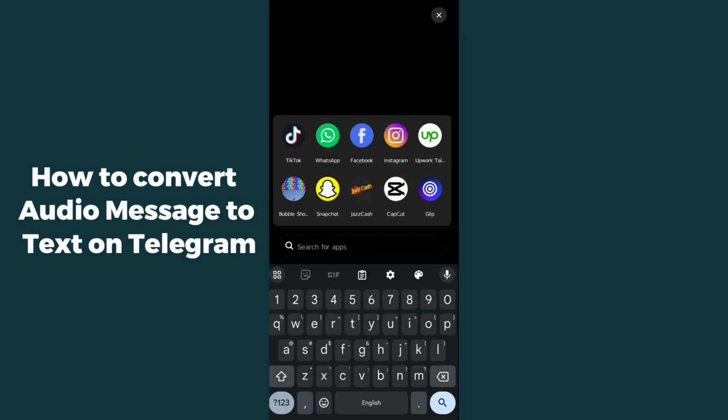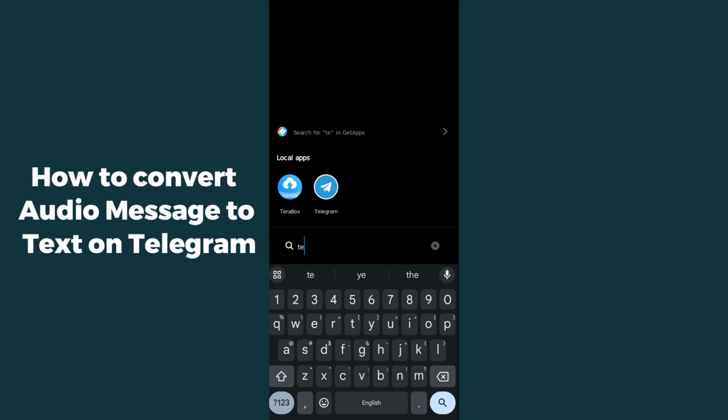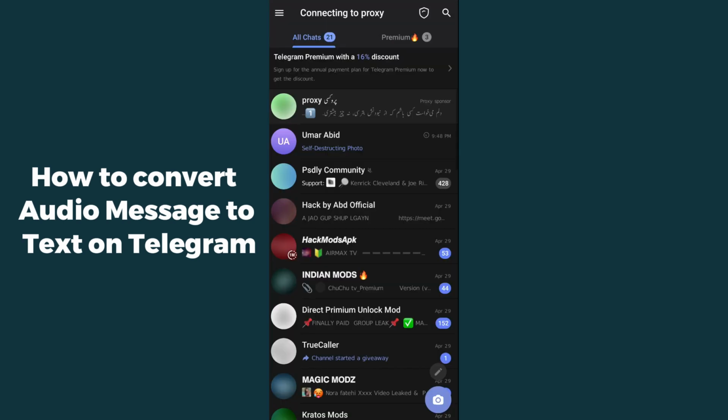By just opening up Telegram, I'm just gonna show you something. Here you guys can see Telegram is not available in my country. So don't worry about it. I'm gonna tell you the method. By following that, you will be able to convert your audio message to text on Telegram.